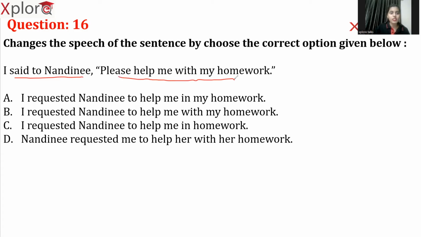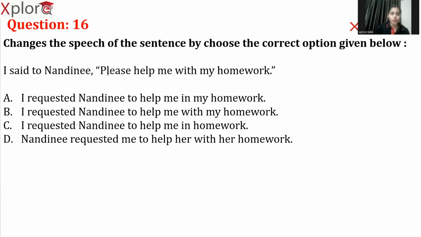So who is asking Nandini? I am the one who is asking Nandini to help with my homework, right? By looking at this term "please", we have to understand that it is a request. Got it? So these are what we call imperative sentences. Imperative sentences exhibit our emotions. For example, "close the door." This is like an order or a command, right? I was ordered to close the door.